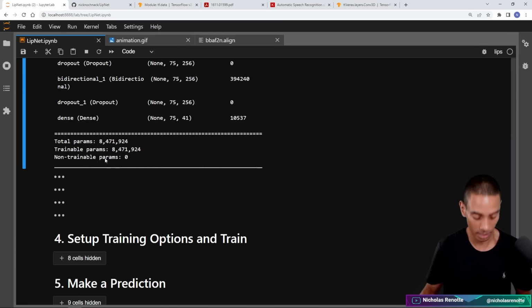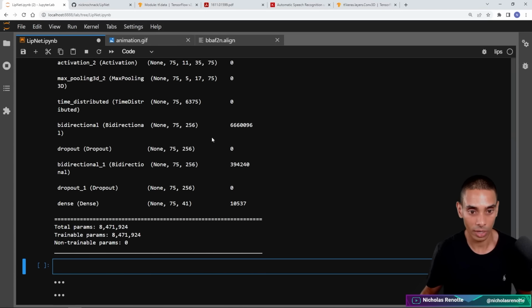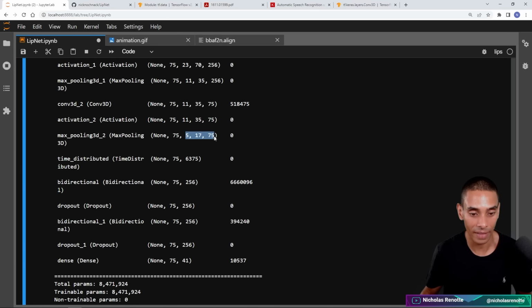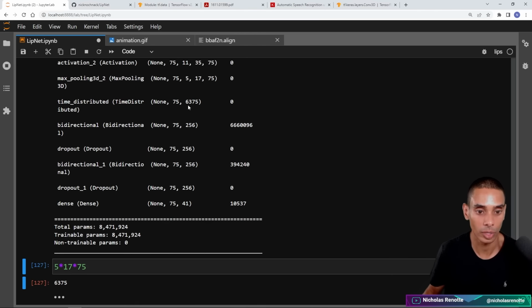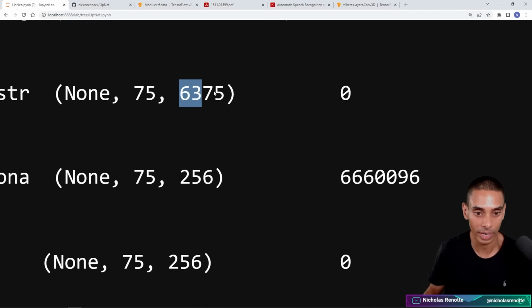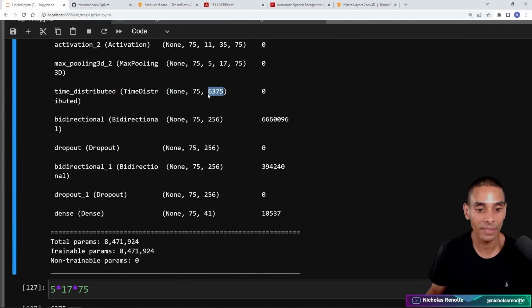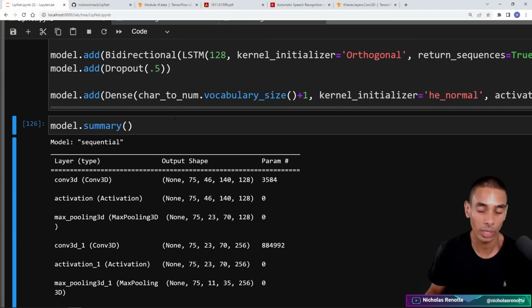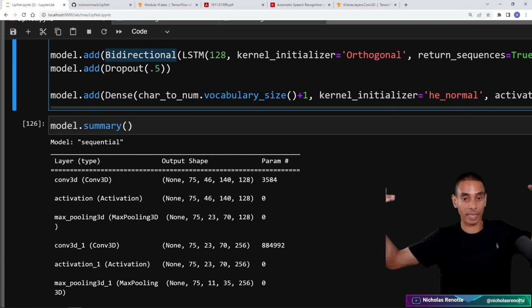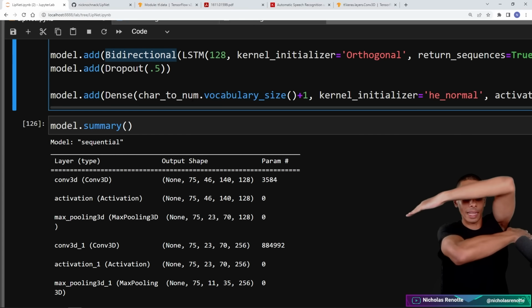So this is just, let me add another cell, these sets of values flattened. So it's 5 by 17 by 75. Boom, 6375, which is what you've got there. Then these values are passed through to our LSTM layers. They've got 128 units, but it's doubled to 256 because we're bidirectional. So we've effectively got two sets of LSTM layers there.